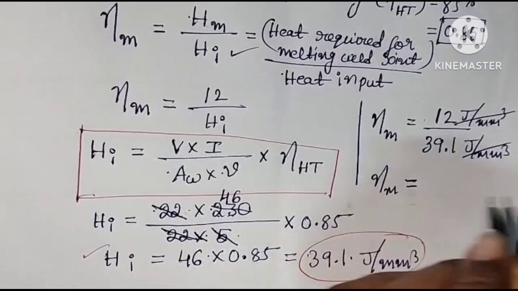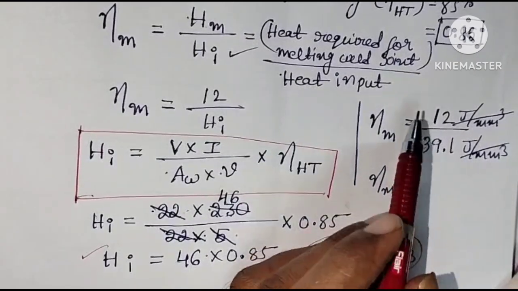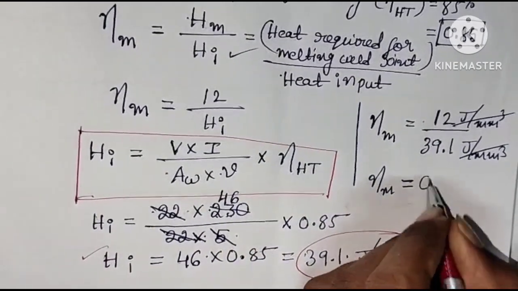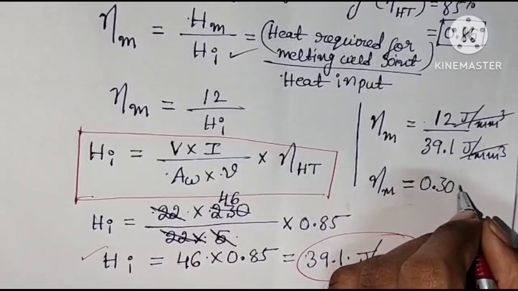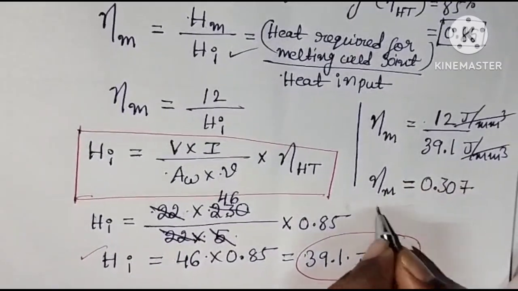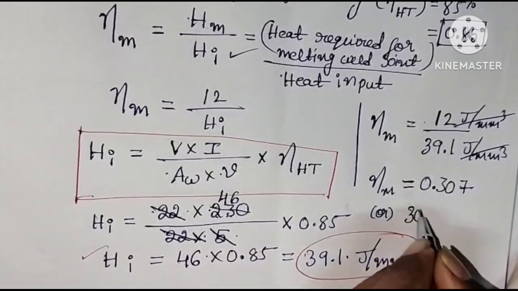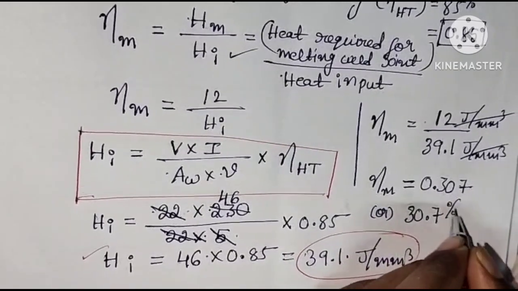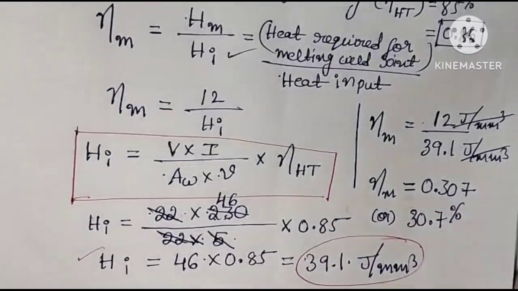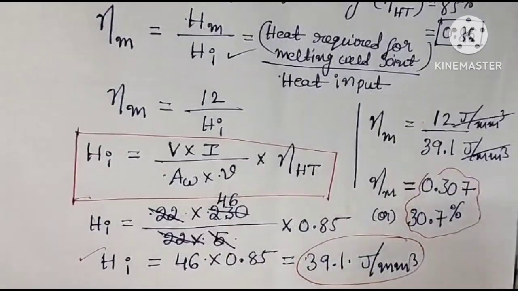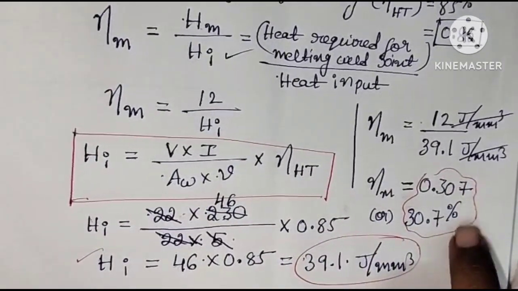Therefore melting efficiency is equal to 12 by 39.1. You will get approximately 0.307. So in percentage, just multiply by 100. You will get 30.7%. Therefore, melting efficiency is equal to 0.307 or 30.7%. This is our final answer.